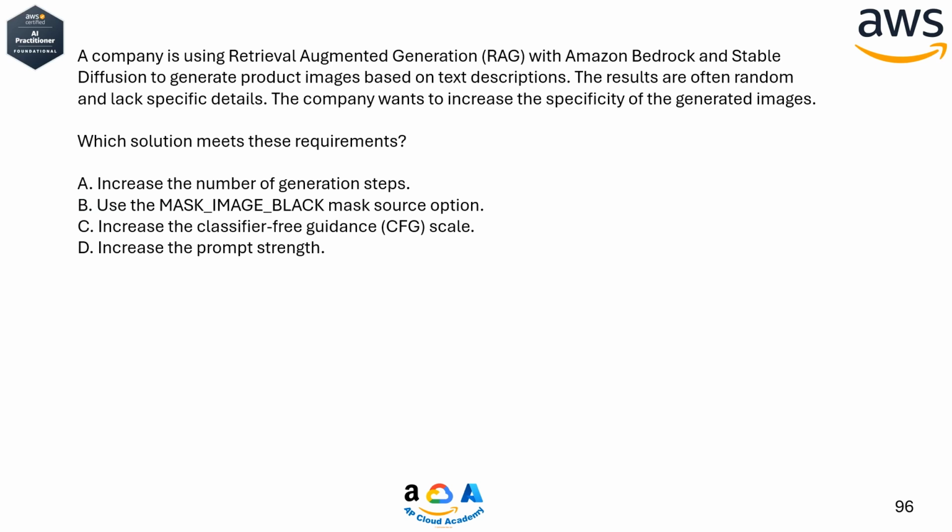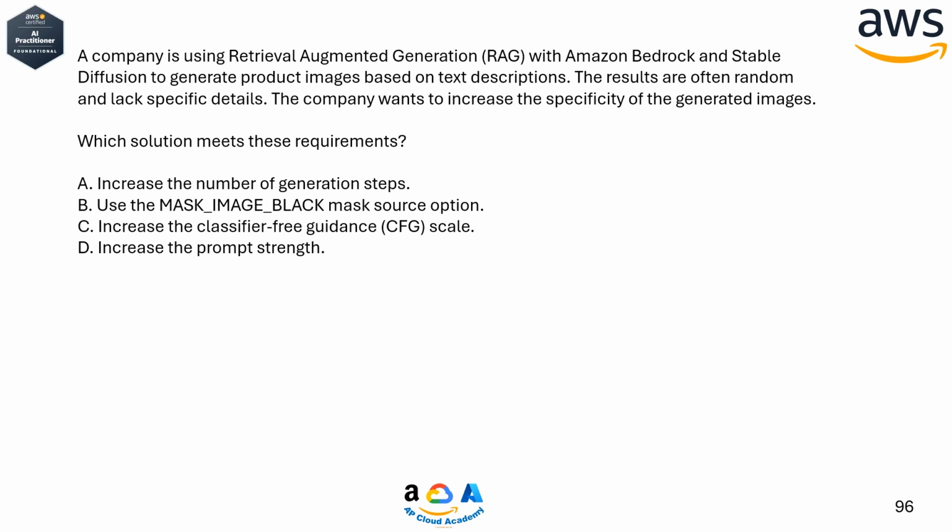A company is using Retrieval Augmented Generation, RAG, with Amazon Bedrock and Stable Diffusion to generate product images based on text descriptions. The results are often random and lack specific details. The company wants to increase the specificity of the generated images. Which solution meets these requirements?